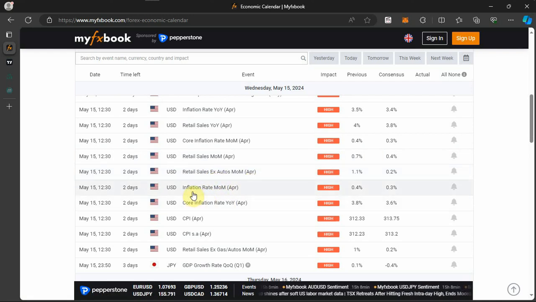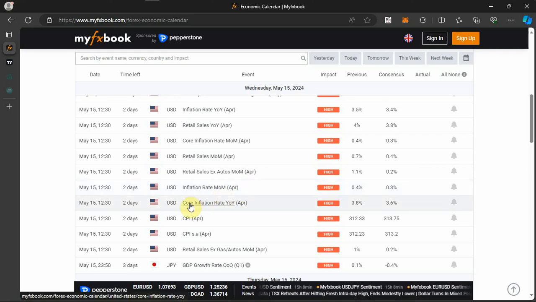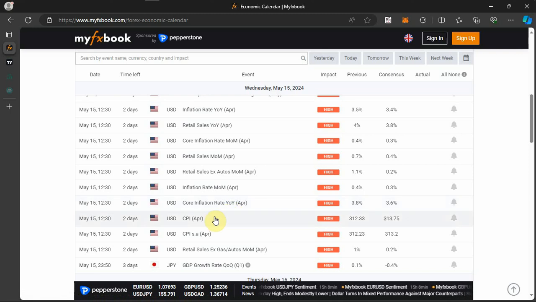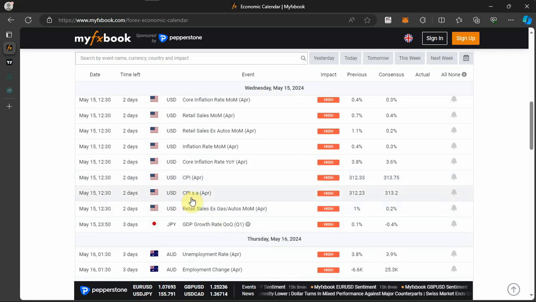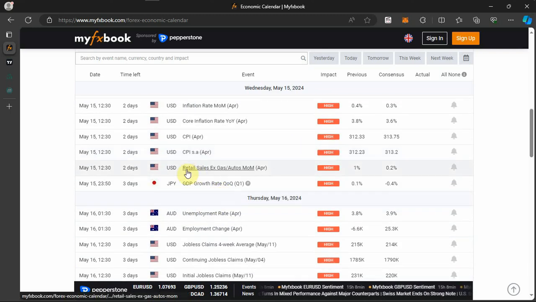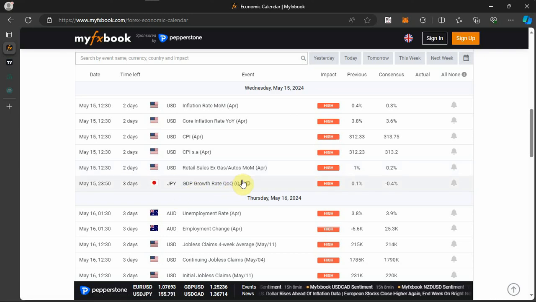We have the inflation rate for the month of April for USD, the core inflation rate year over year for April for USD, and the USD CPI for the month of April. You have USD retail sales excluding gas and autos for the month of April. We also have the JPY GDP growth rate quarter over quarter for the first quarter.